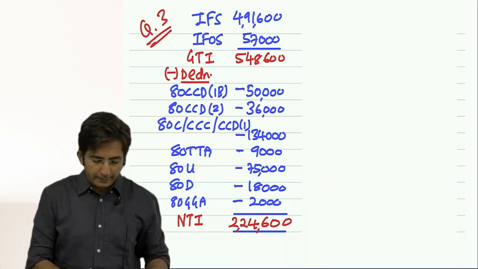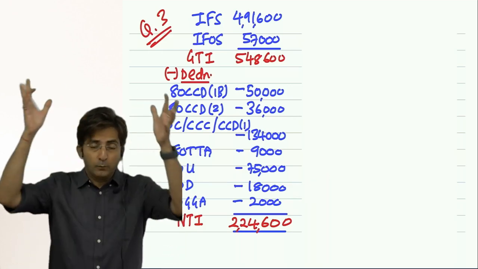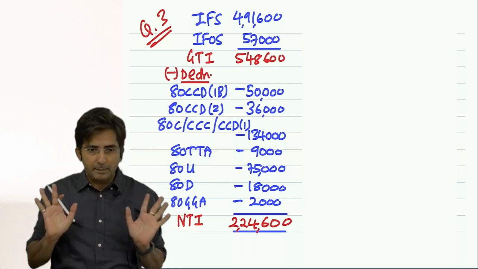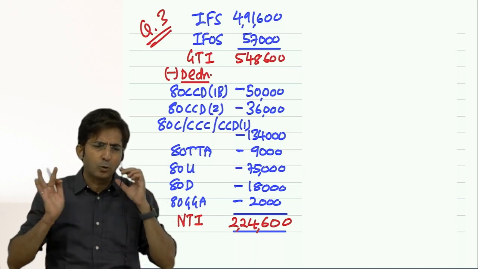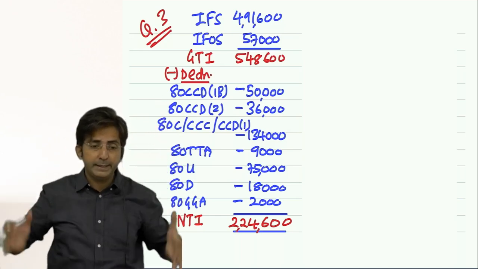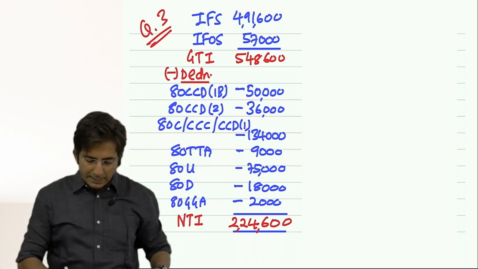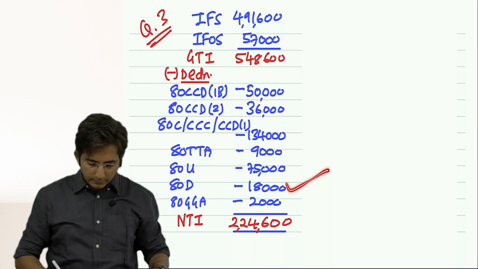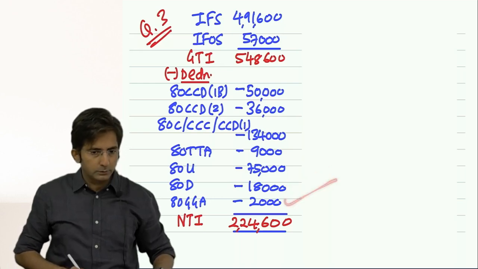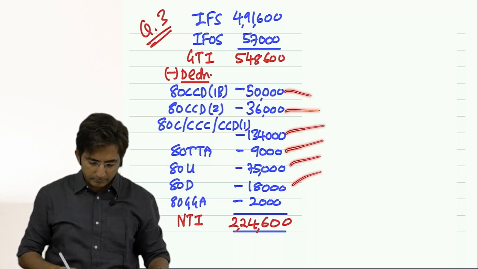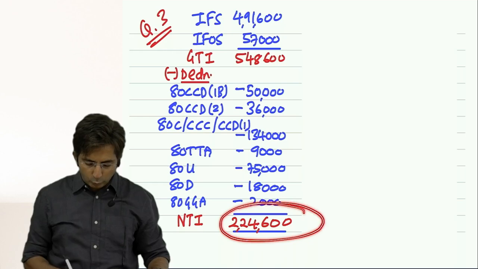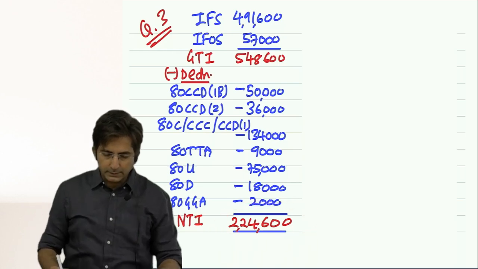Now see, for Mediclaim, that big working note in the exam is not needed, but I would suggest in your notebook you always prepare that big note of 80D, okay. So as per that it comes to 18,000. Then 80GGA 2,000. So these were the only Chapter 6A items in this sum. So net taxable income 2,24,600. Done.